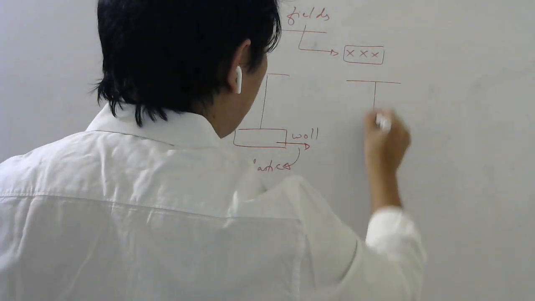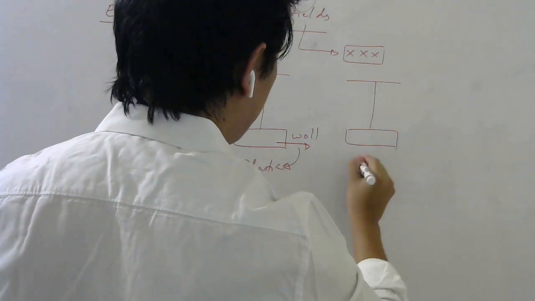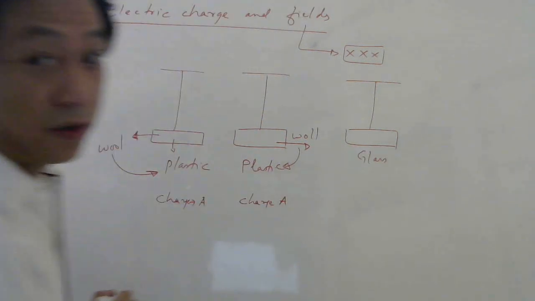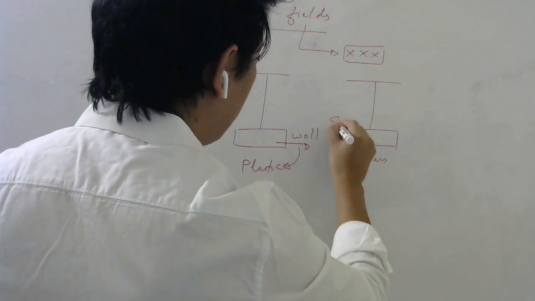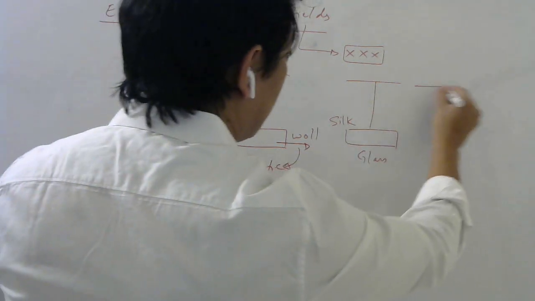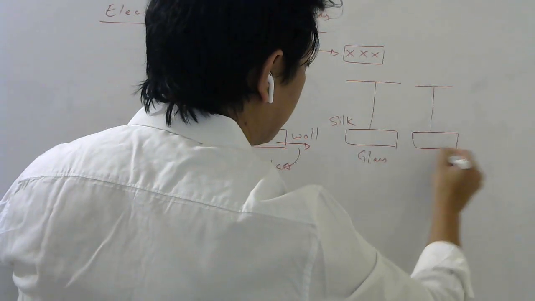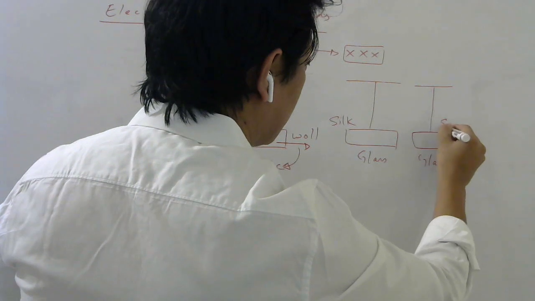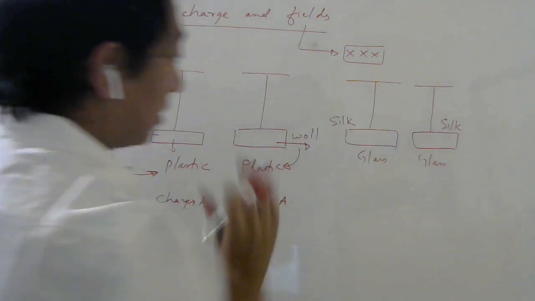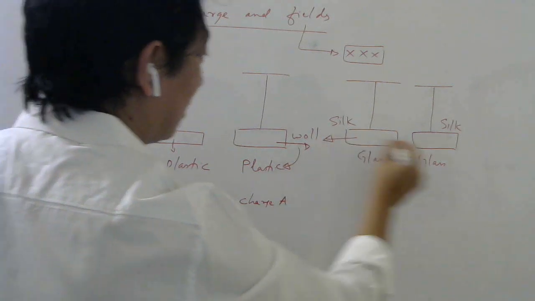Then you do another experiment where you bring a glass scale or rod, and you rub it with silk. Bring it near to another glass, rub this also with silk. When you bring them close, again you find they repel.